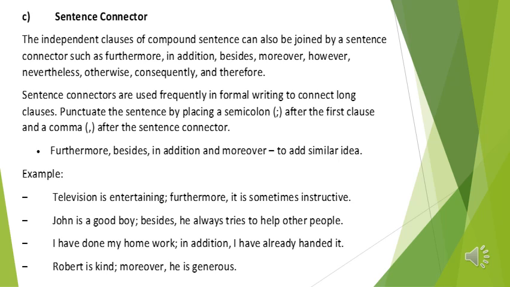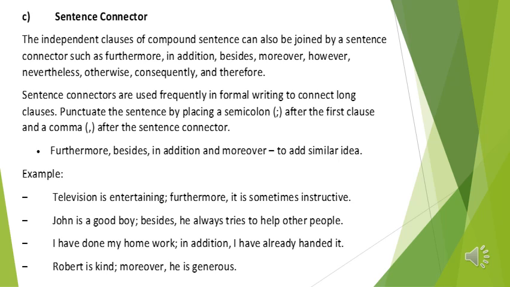Let's move to the next sentence. I have done my homework, semicolon. In addition, comma, I have already handed it in. Another compound sentence, two independent clauses joined together by a conjunctive adverb. In addition, this connector is preceded by a semicolon, and after it we use a comma.